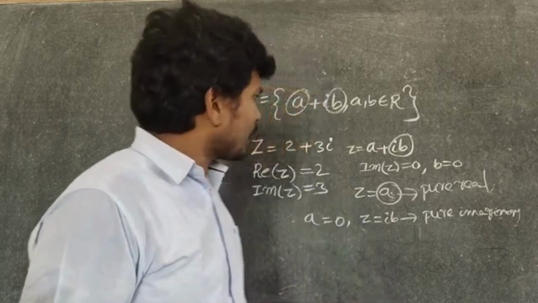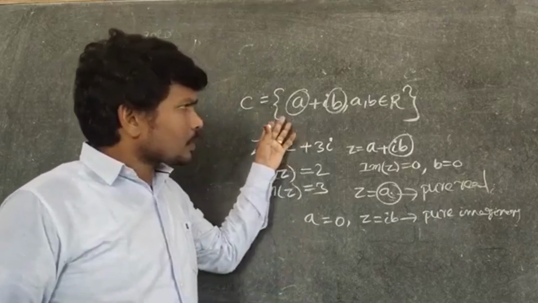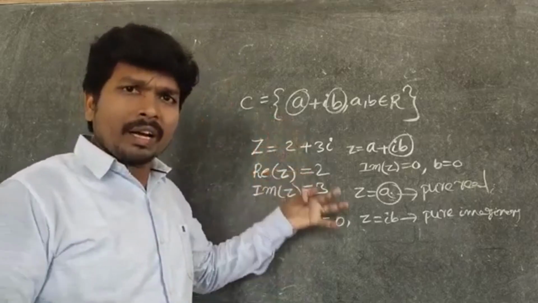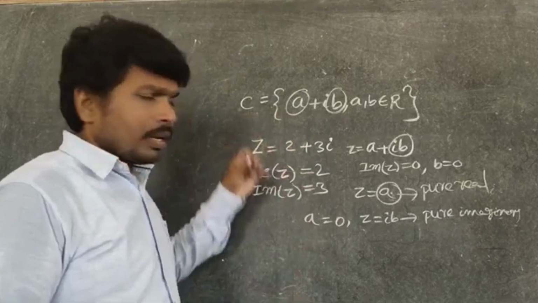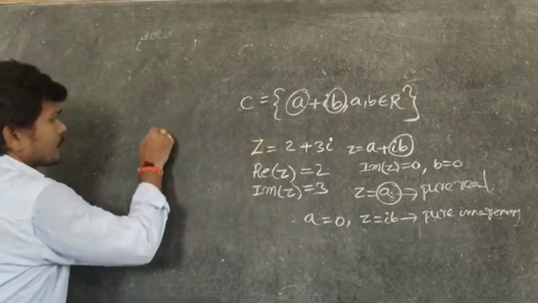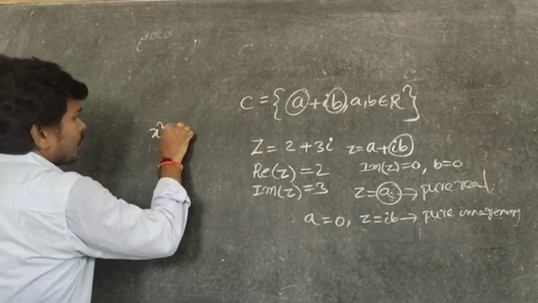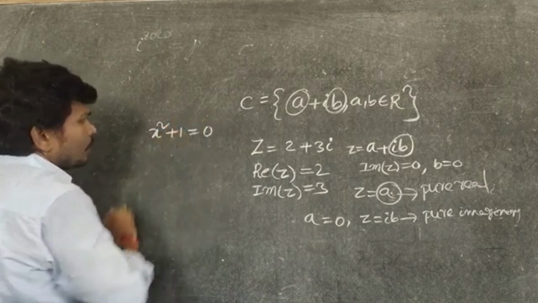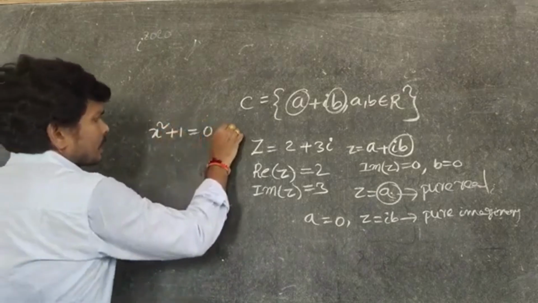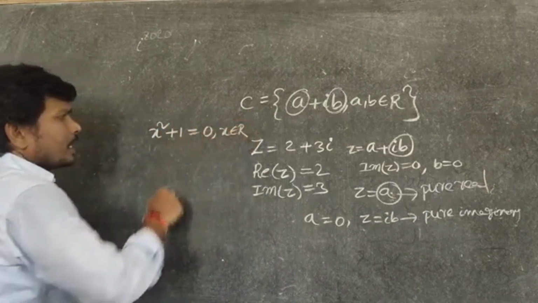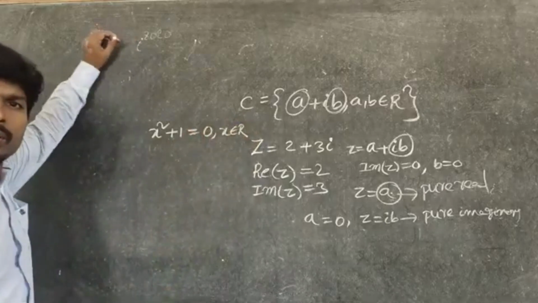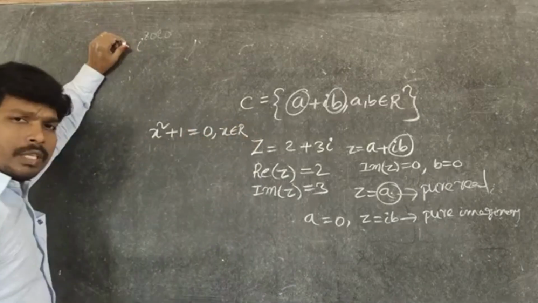What is the need of these numbers? Suppose you take one equation: x square plus 1 equal to 0, where x is a real number. Find the solution of it. The RHS value is 0.